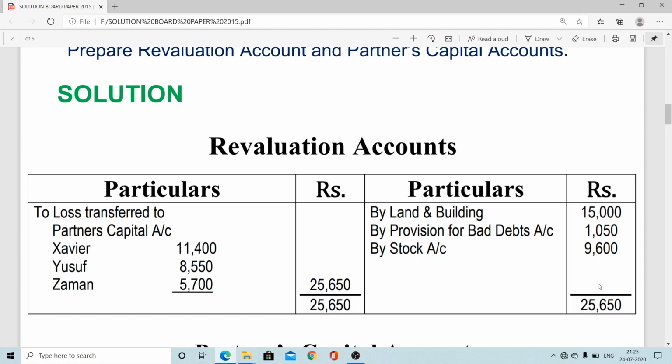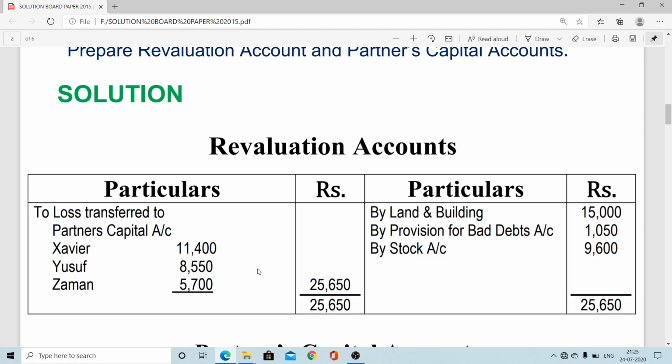So we can say it is a profit on revaluation of 25,650, and that will be distributed to the old partners under the old ratio, always the old partners. Old means including the retiring partner. This partner is retiring, but he will not leave without taking his share of profit on revaluation. So we have to give the revaluation profit as well as the other benefits also. This profit on revaluation is distributed among three partners.